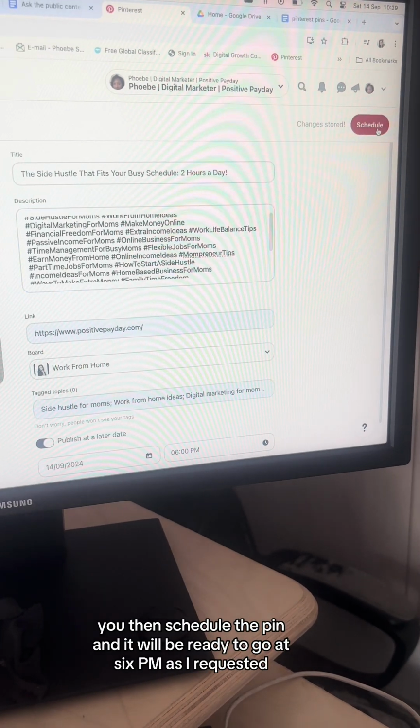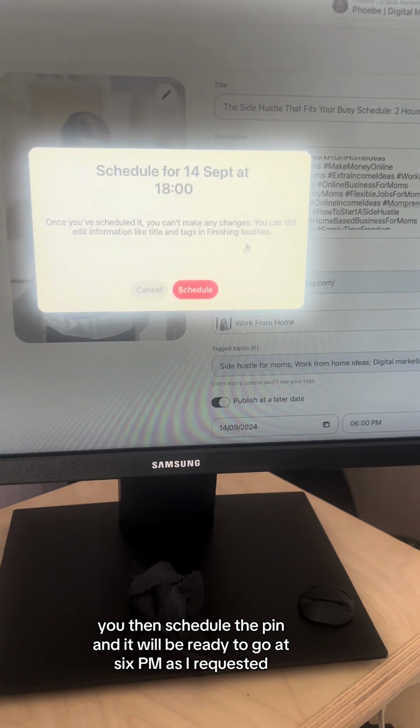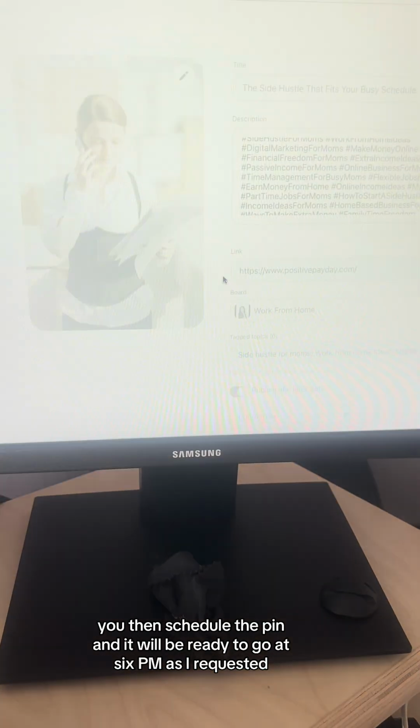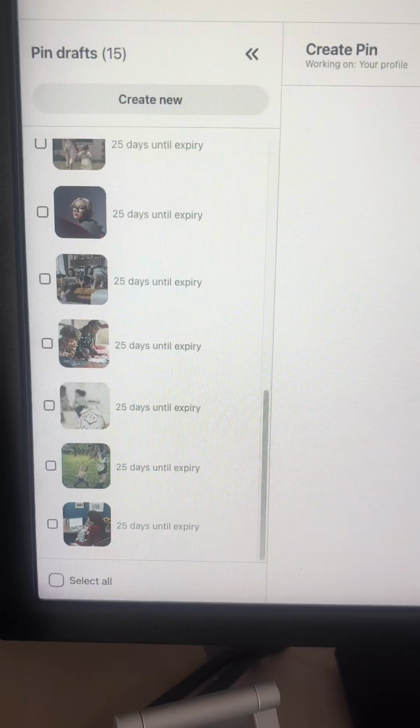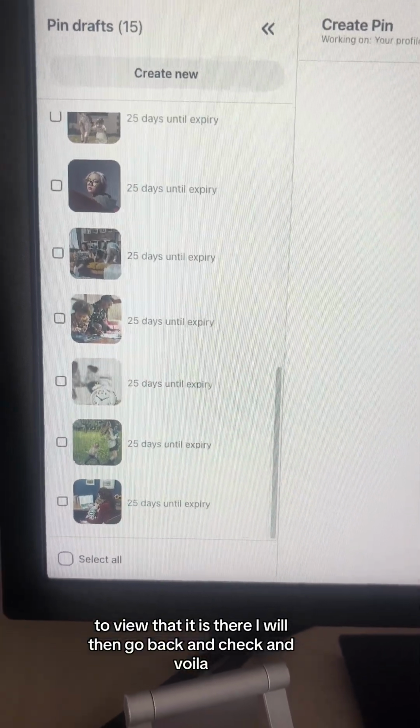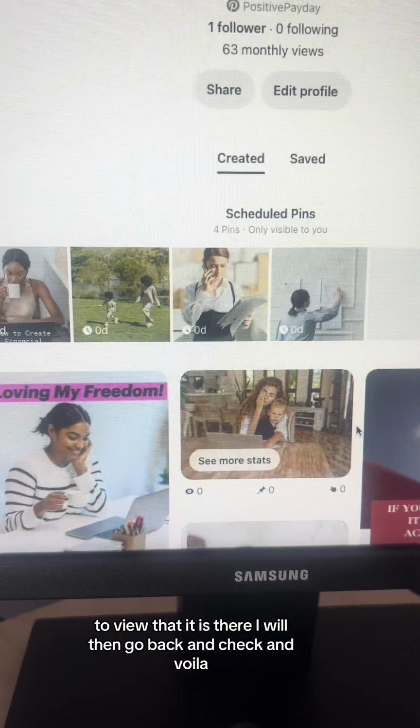You then schedule the pin and it will be ready to go at 6 p.m. as I requested. To view that it is there, I will then go back and check, and voila!